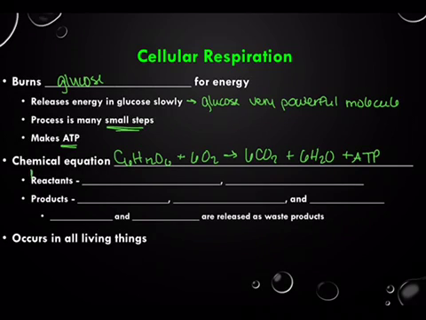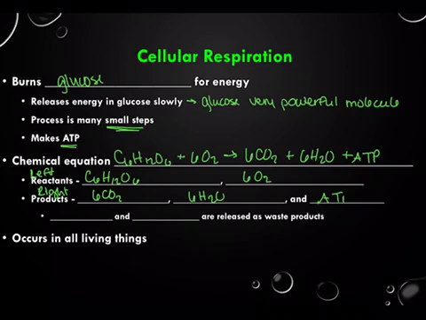So remember, the reactants are on the left side of the arrow, so that gives us our glucose as a reactant and our 6 oxygen molecules as another reactant. Our products then are on the right-hand side again, which gives us our 6 carbon dioxide as a product, our 6 water molecules, and our ATP molecules as products.